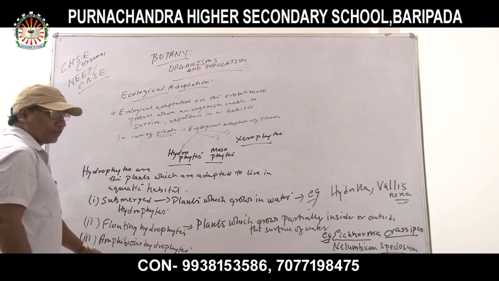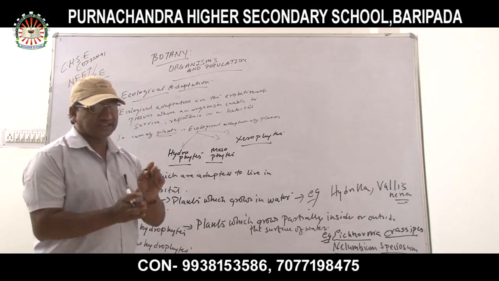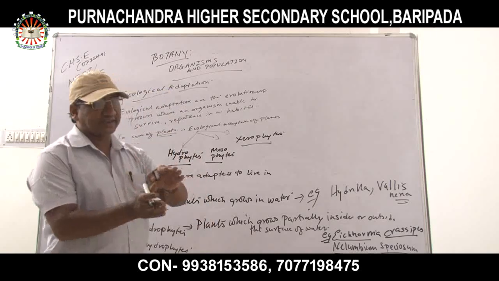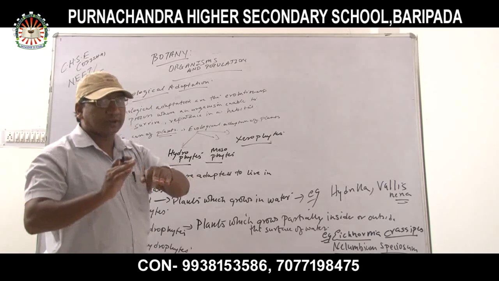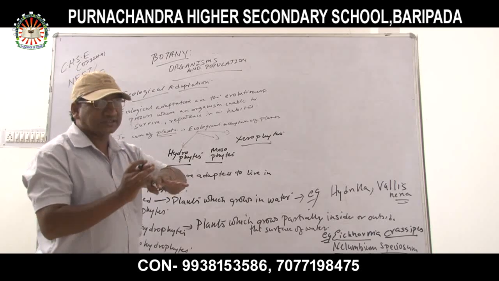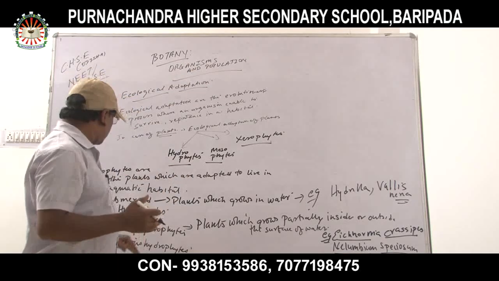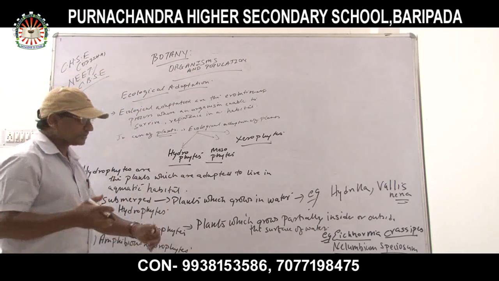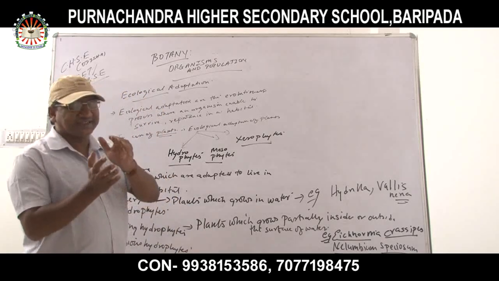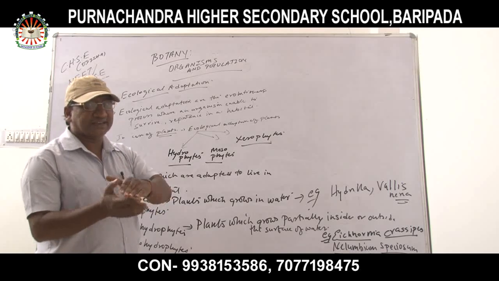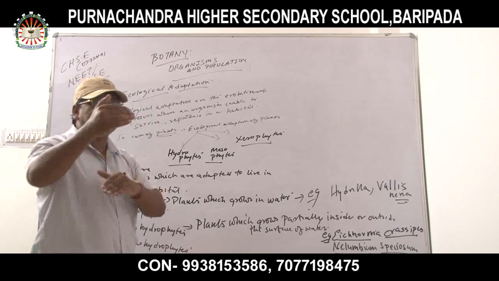Now amphibious hydrophytes. These are the plants where the lower part of the branch sinks into the water, whereas the remaining portion of the branch grows at the aerial part.